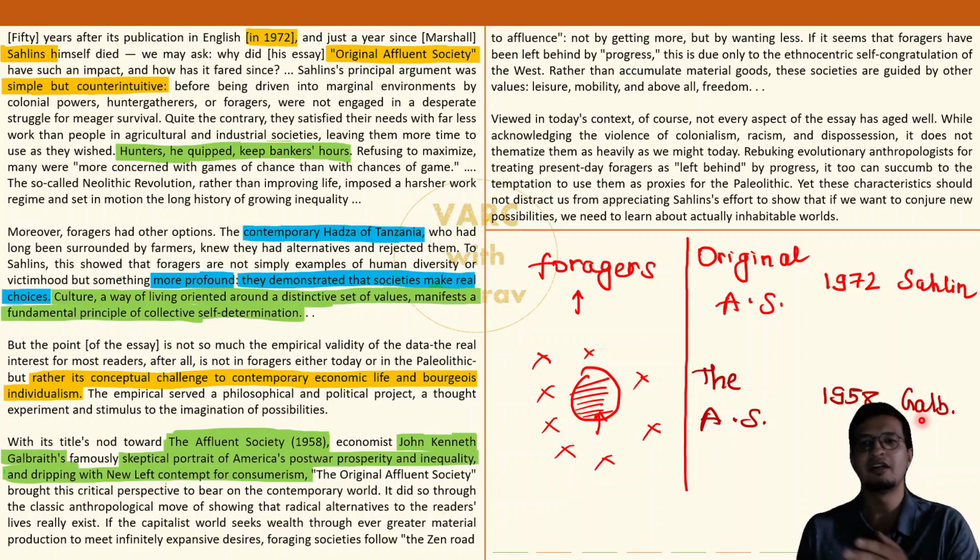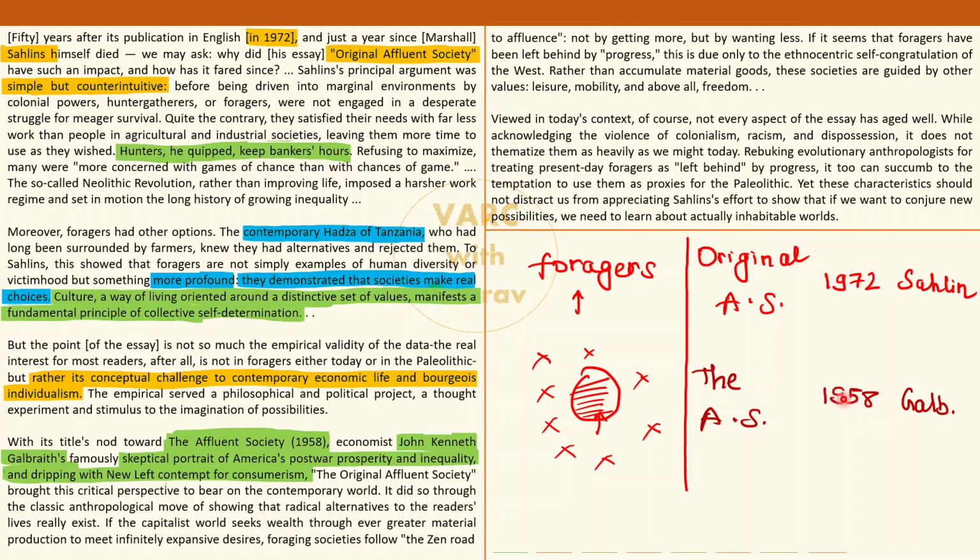Basically, he is taking Galbraith's 1958 idea and taking it forward in his 1972 essay, The Original Affluent Society, and he is saying that whatever Galbraith said is largely correct, boss. Okay, largely correct. Okay. So all in all, what's the vibe that's coming out? That both of them are pretty much in the same boat. Okay. And what does Sahlins have to say about the world today?